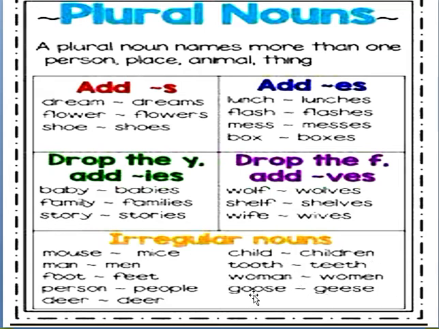Okay, then goose, geese. We usually change double o to double e in the plural form. Okay, but there are some words which are not changed at all. I have given the example of deer here. You can also see the word sheep. Sheep also doesn't change in the plural form, and there are lots more words which do not change their spelling in the plural form. Okay, students?